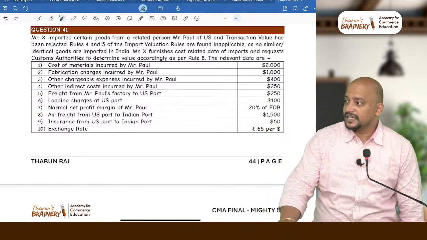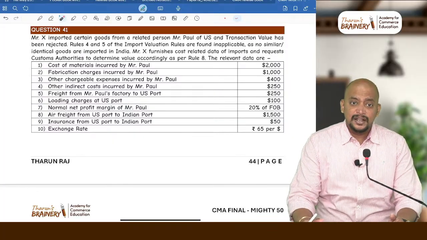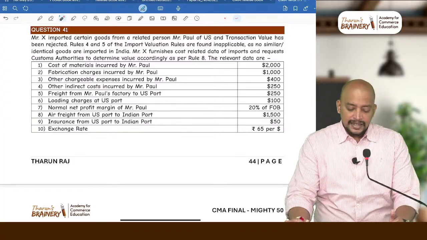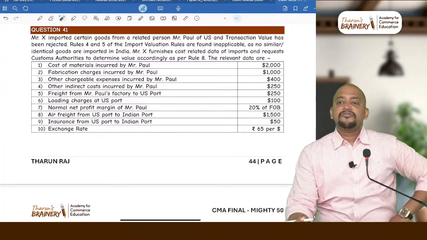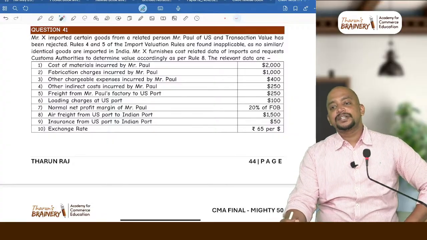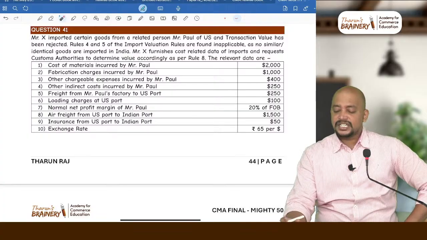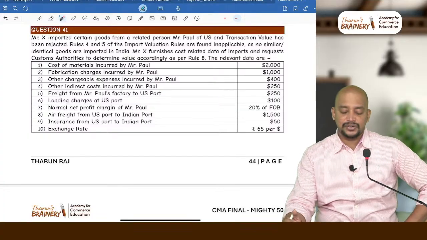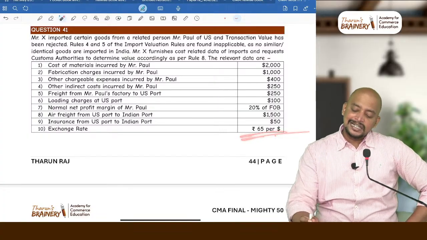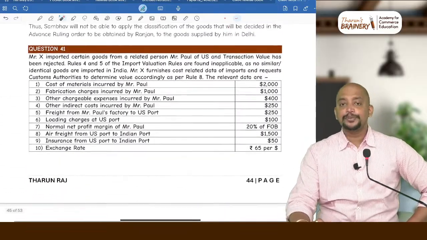Whatever they have given is 20% on sale price. If it is on cost, it will be 25%. Okay. Then air freight. Air freight, we have one point. What is that? Actual or 20% of FOB, whichever is lower should be taken. Insurance, if actually is ascertainable, we will take actuals. Exchange rate given is 65 rupees per dollar.